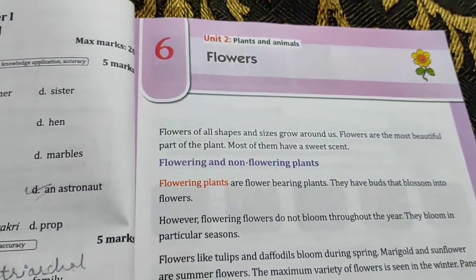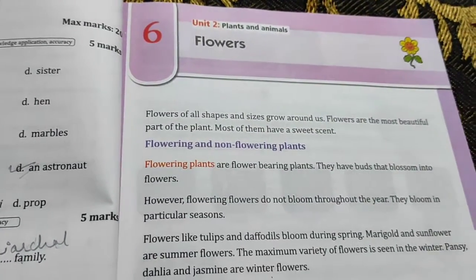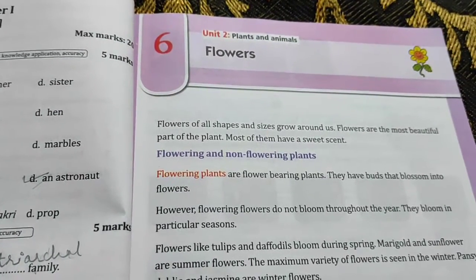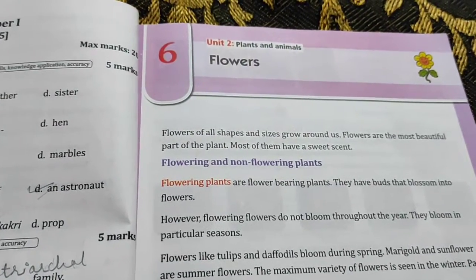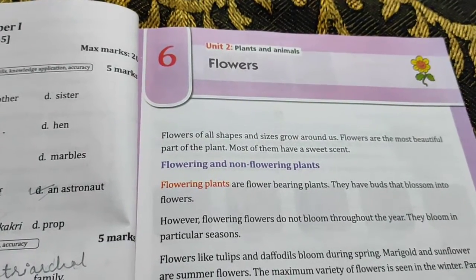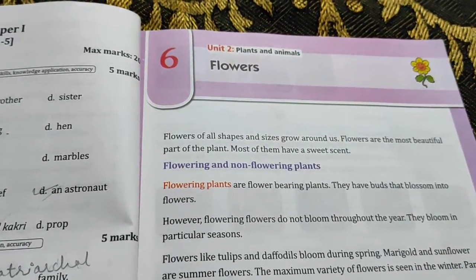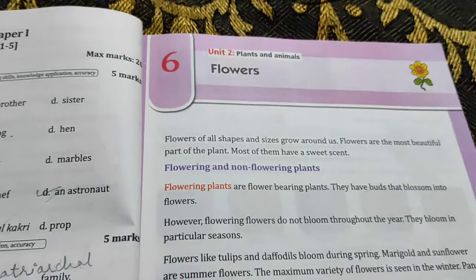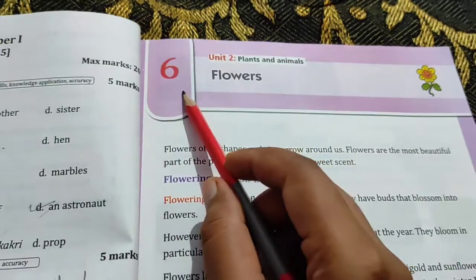I have seen many of you have not completed your copies and it has not come to me. Very many of you have done it and that is appreciable, but most of you have not done it. So it's a humble request, students, please complete your copy and post it in your group so that if there is any mistake I can correct it. Clear? As you know, your PT1 exams are going to be held as soon as possible, so it is very necessary that you should have the correct answers in your copy. Clear? So those who have not completed the copy, please complete it, post in the group so that I can check it. Clear?